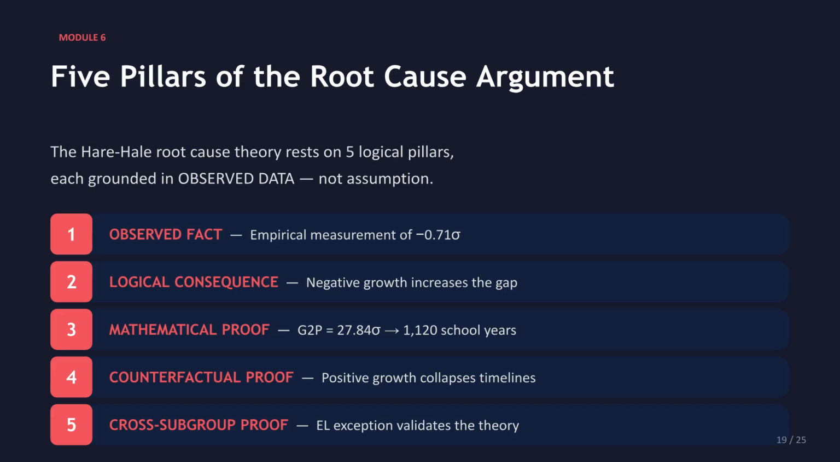The Hare-Hale root cause theory rests on 5 logical pillars grounded in observed data. These include the observed fact of negative growth, the logical consequence of gap increase, the mathematical proof of the 1,120-year timeline, counterfactual proof that positive growth collapses timelines, and cross-subgroup proof showing the EL exception validates the theory.